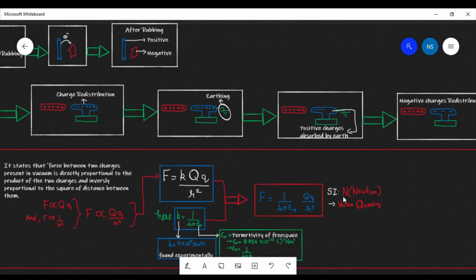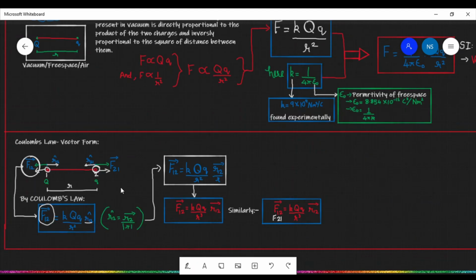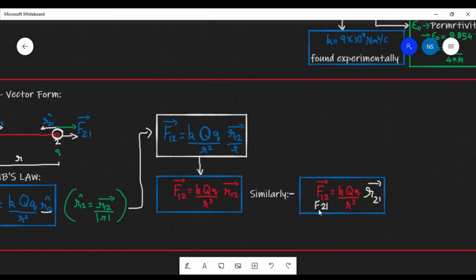Then we got the SI unit of electrostatic force, that is Newton. It is also a vector quantity. We also saw Coulomb's law in vector form, that is we got two formulas over here. Force on 1 due to 2 is equal to K Q Q by R cube multiplied by vector R12. This is for the force on the first particle. We also got another formula, force on 2 due to 1 is equal to K Q Q by R cube multiplied by the vector R21.